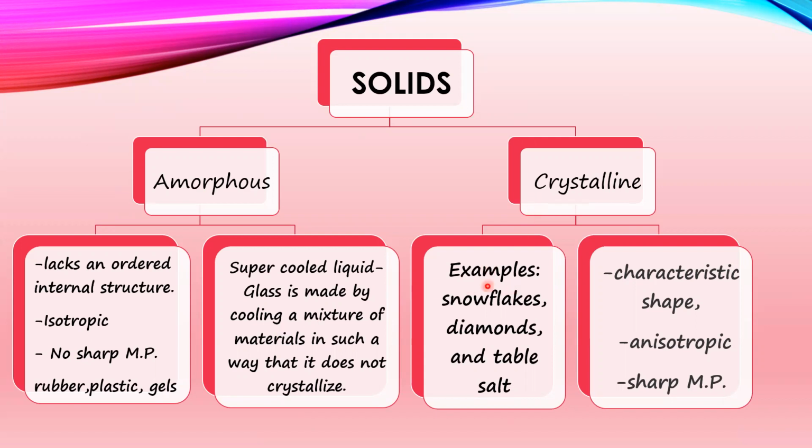Crystalline substance examples: snowflakes, diamond, table salt. There are ample examples in your surroundings. You can see those things that are shining; they come under the crystalline solids. They have a characteristic shape, are anisotropic in nature and have a sharp melting point.